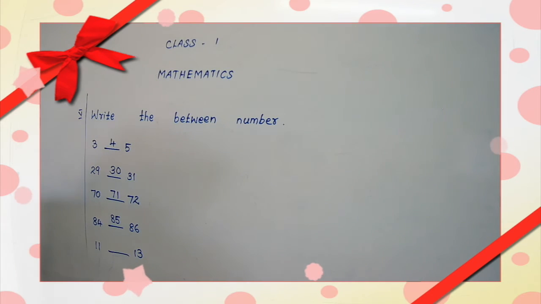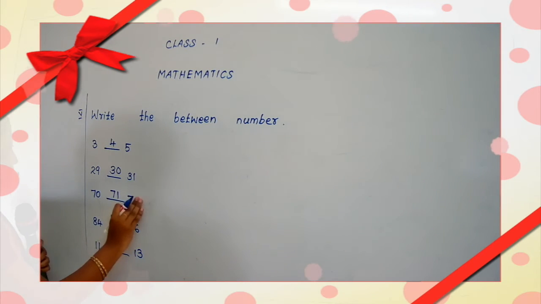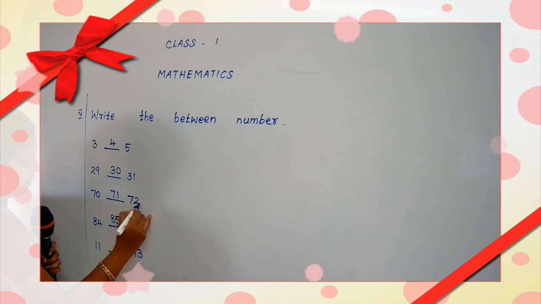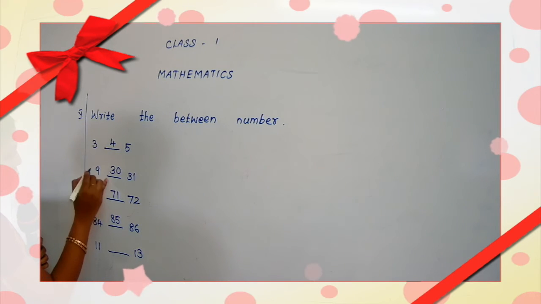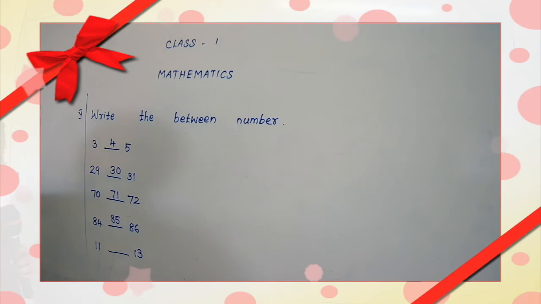Then what is the spelling for 13? T-H-I-R-T-E-E-N, 13. Now you want to find the between number.